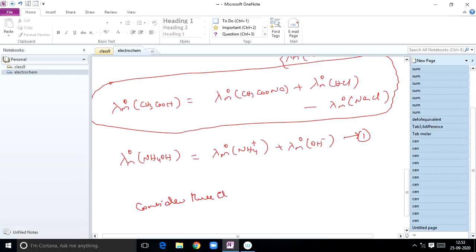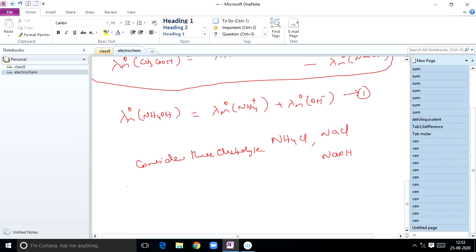What type of electrolytes am I considering here? For this purpose: ammonium chloride, sodium chloride, sodium hydroxide. These I have taken. Now, lambda m naught of ammonium chloride can be written as lambda m naught of ammonium ion plus lambda m naught of Cl minus.